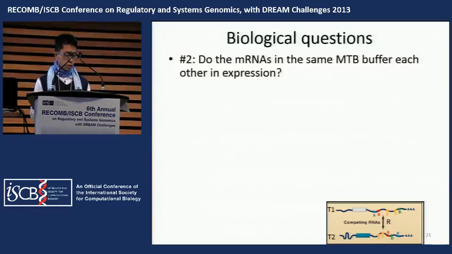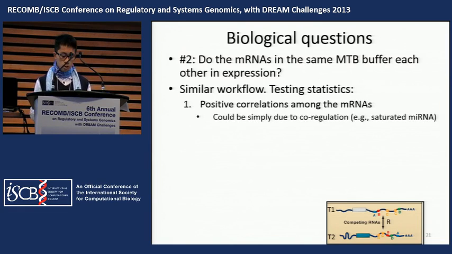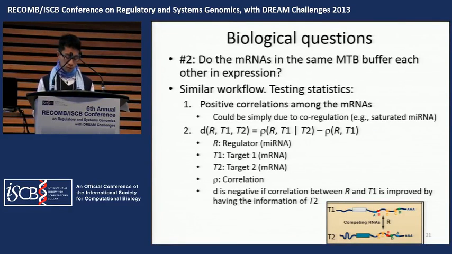And next, we try to verify the buffering effect among the messenger RNAs. One proposal is to test the positive correlations among the messenger RNAs. However, positive correlations among the messenger RNAs can simply be a result of co-regulation or other effects. This does not necessarily come from microRNA targeting. So we come up with another proposal using conditional correlations. R is the microRNA, T1 and T2 are the messenger RNAs, and R targets both T1 and T2.